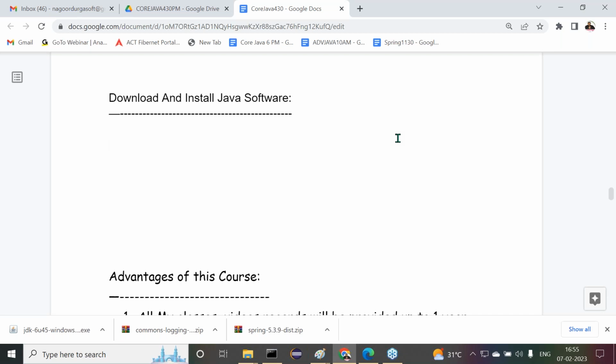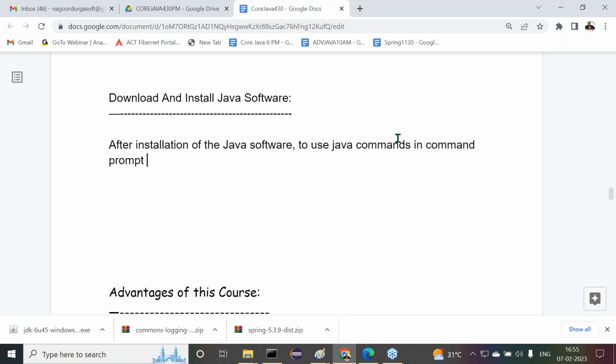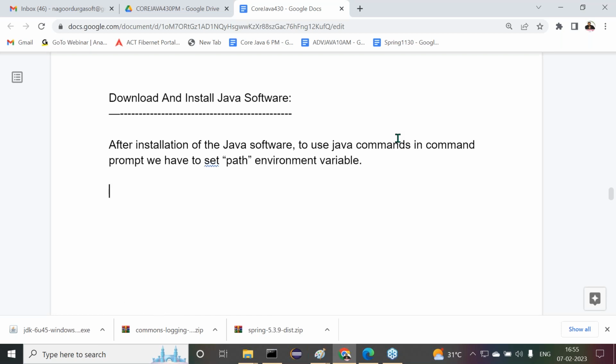Next one is what? After installation of the Java software, to use Java commands in the command prompt, we have to set the path environment variable. Guys, observe carefully what I'm telling you. After installation of the Java software, to use Java commands in command prompt, we have to set the path environment variable. Right. Before that, now let me check it.